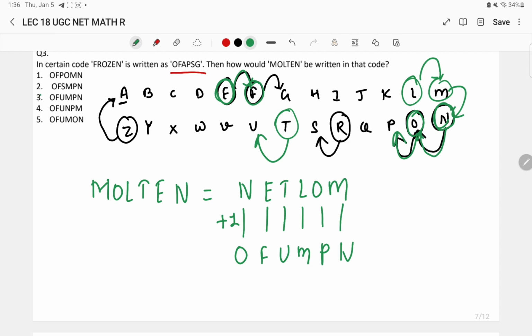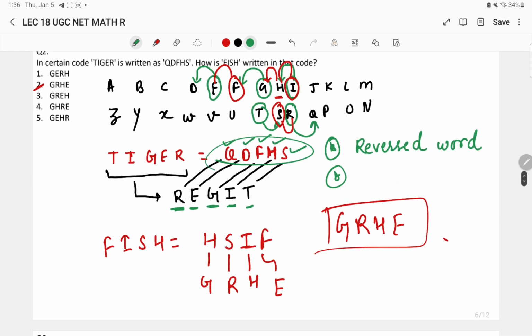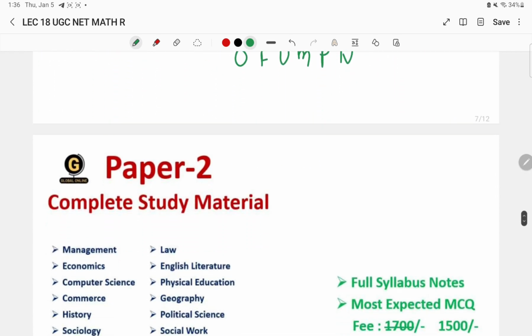So OFUMPN, that is option number 3, is the right answer to the question. The logic we used here is reversing the word and adding one to each letter. In the last question we reversed the word and did minus 1. Here we are doing plus 1. So this was the logic.